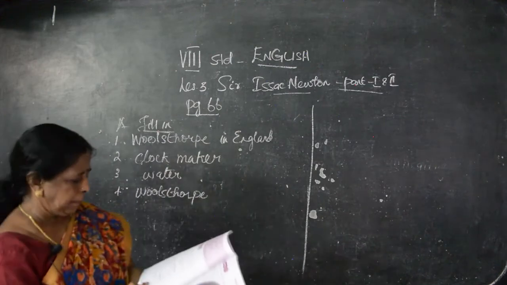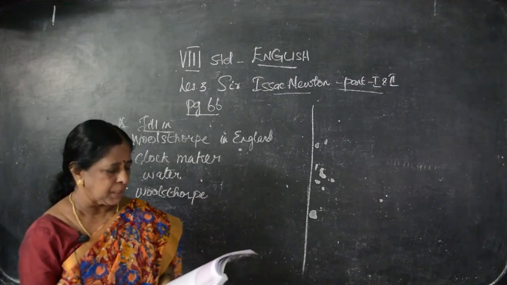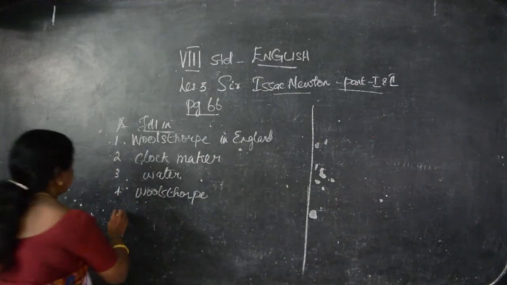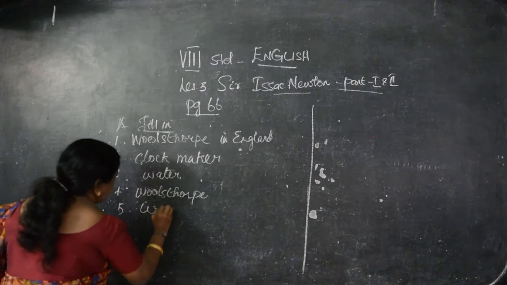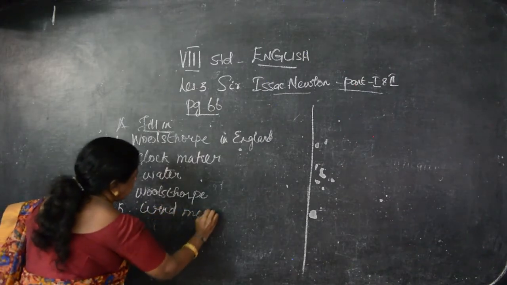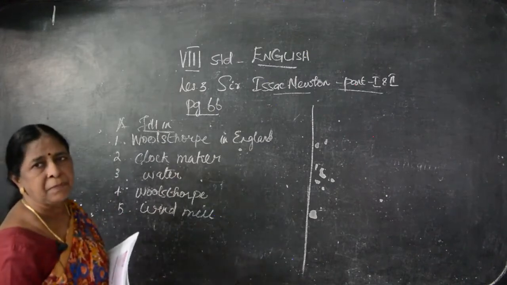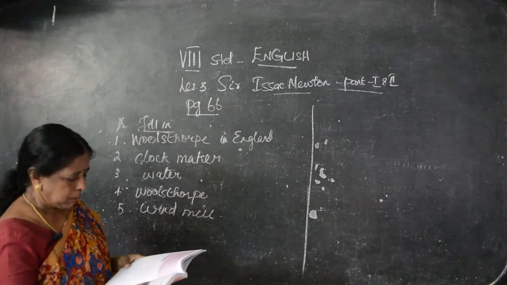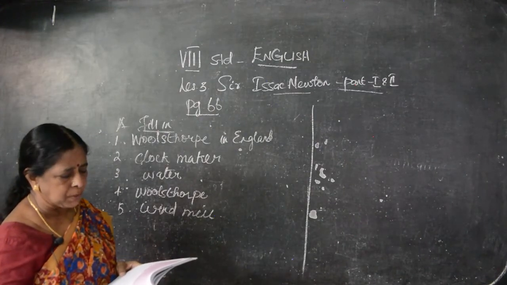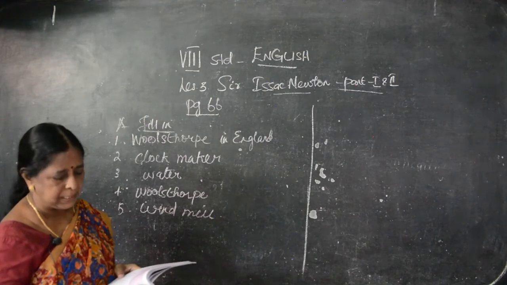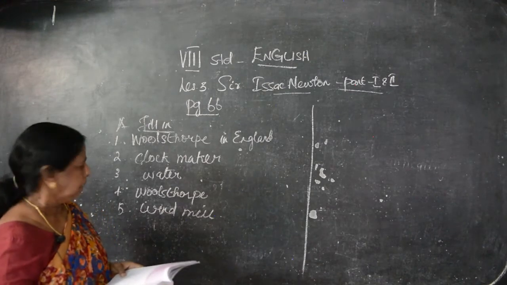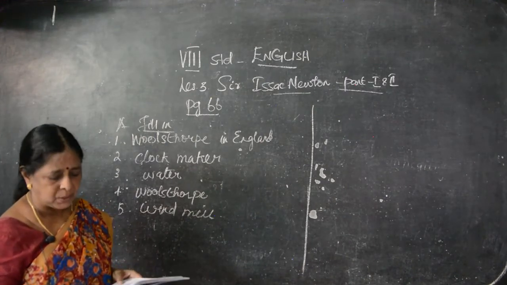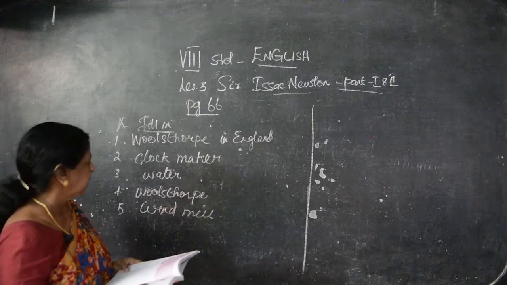And the last filler: Isaac constructed a model of the windmill. Windmill. Children, we are filling the blanks. The first one, on page number 66: Isaac Newton was born at Woolsthorpe in England. Second one is clockmaker. Third one is water. Fourth one is existence, that it still remains at Woolsthorpe. And last one is windmill.